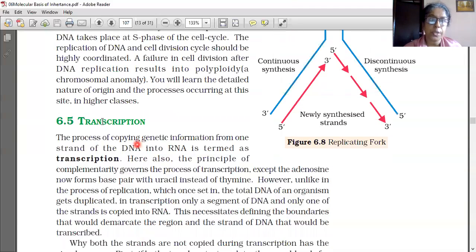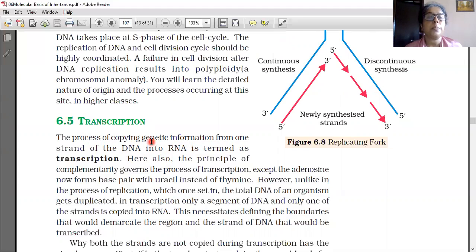So today we started with the topic transcription. The definition of transcription is in such a way that the process of copying genetic information from one strand of DNA into RNA is termed as transcription.